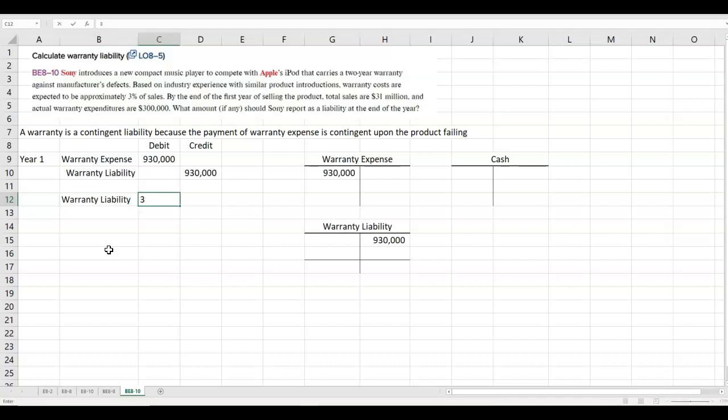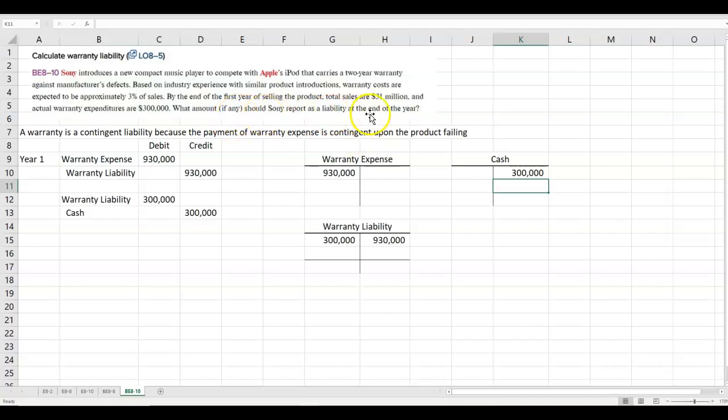And that's $300,000. And they probably paid cash for it, so we'll credit cash for $300,000. Let's post those. So warranty liability, $300,000, cash, $300,000.